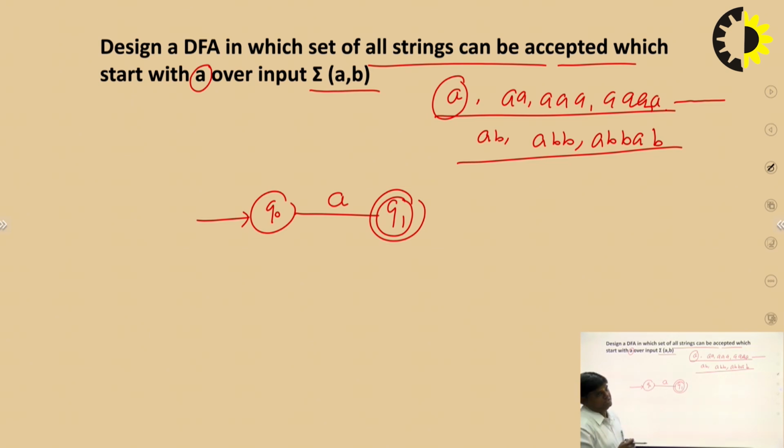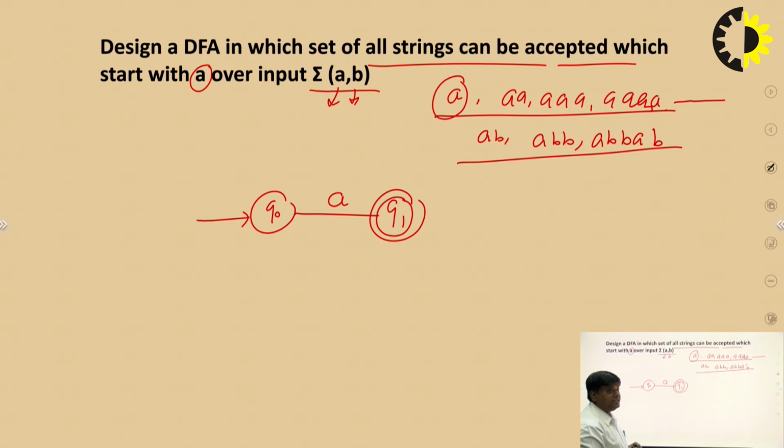Complete the machine. What is the meaning of the complete machine? For every input A and B, on every state a transition is available. If such a condition is satisfied, then that machine is known as the complete machine.